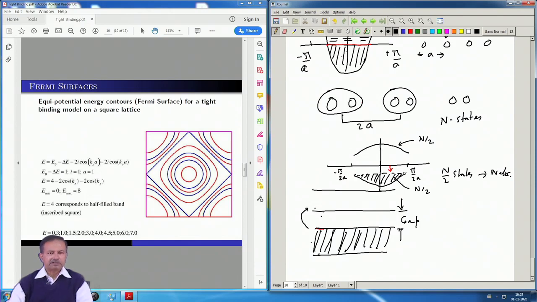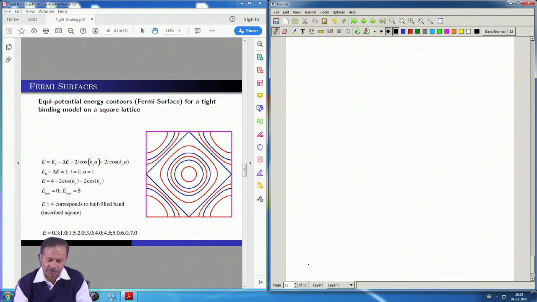Of course, the band structure that we did is the simplest. This is the tight binding approximation.